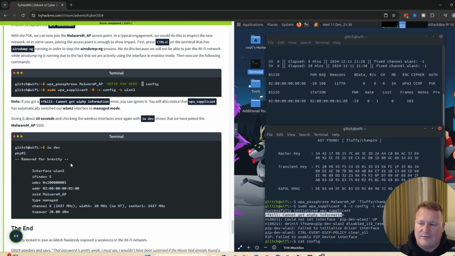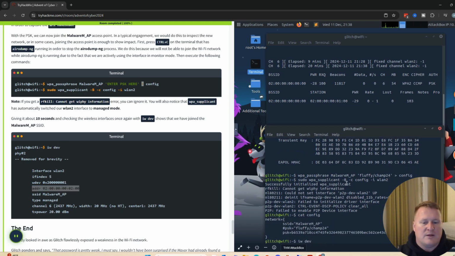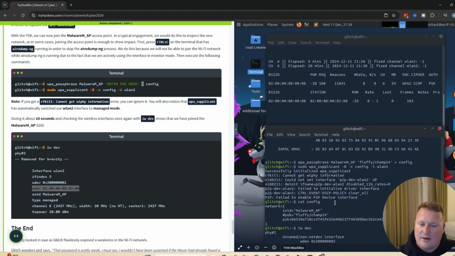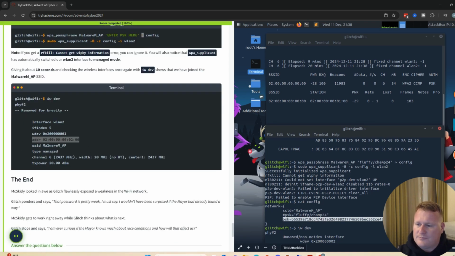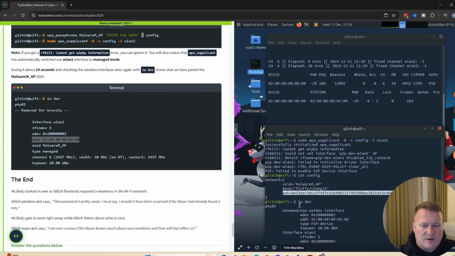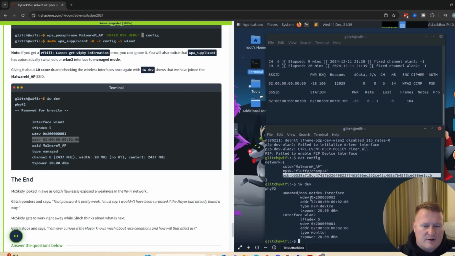iwdev, and we should see our new address and other information we're looking for. Now, I also catted out my config file because I want to still make sure I'm seeing my SSID is malware m app. My PSK that I now have is Fluffy Champ. And we have our PSK, I want to say it's the hash value right there as well. So there we can see once we do our iwdev, we have our wdev matching. We have in IF index 5. We're good. And congrats, it looks like we did it.